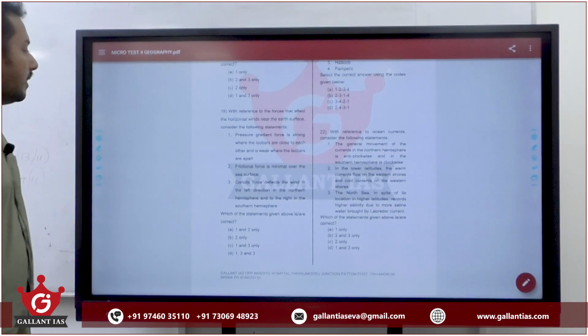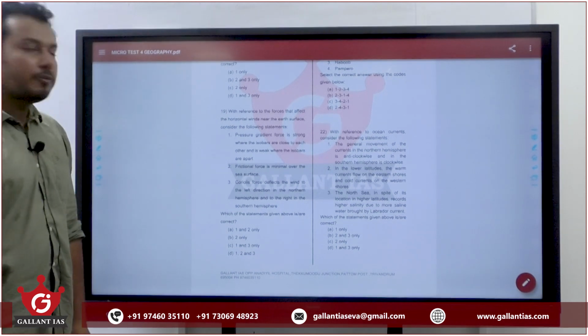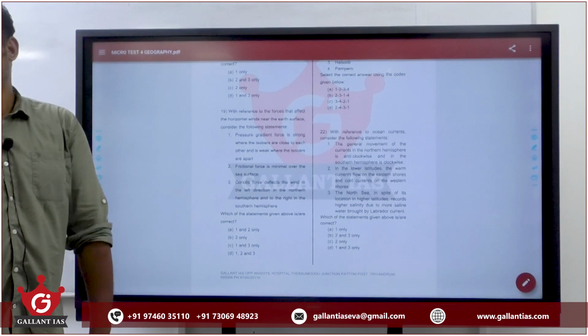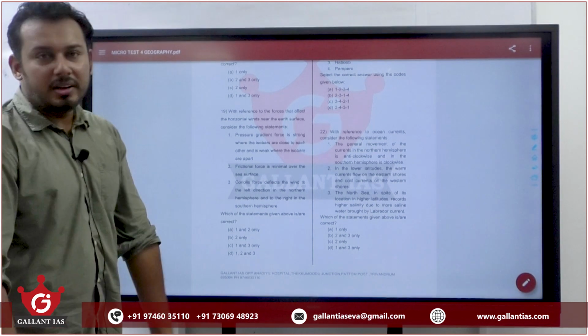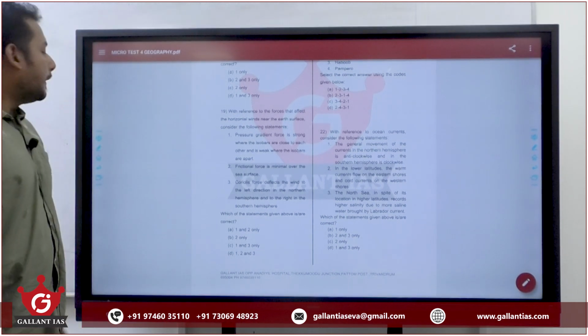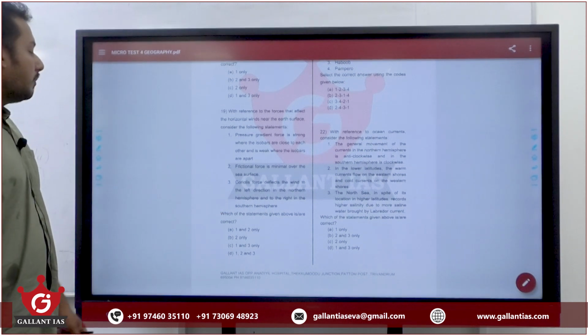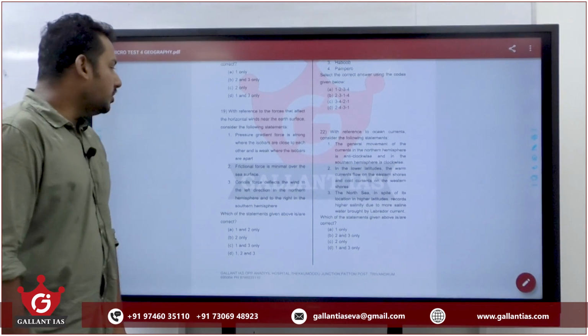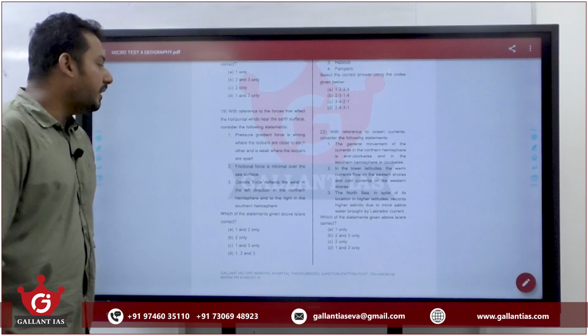Eliminate C and D. Frictional force is minimum over sea surface. True or false? True. There are no buildings, trees or anything to apply friction. What about statement 1? Pressure gradient force is strong when isobars are close to each other and weak when they are apart.